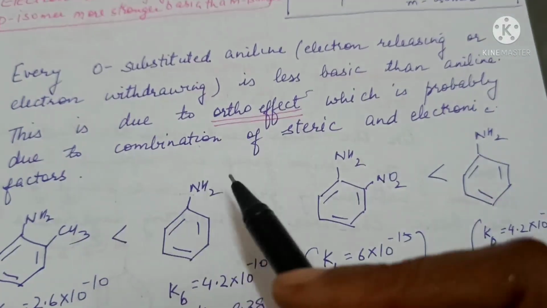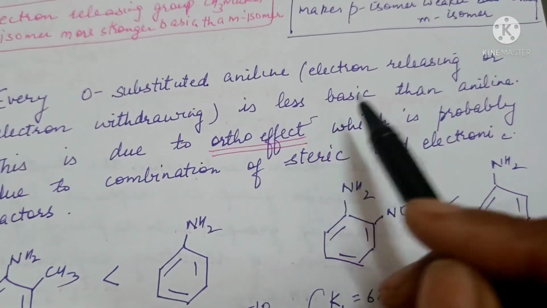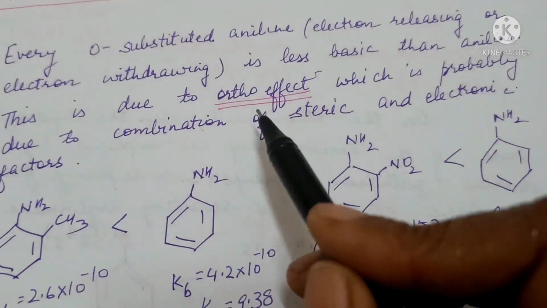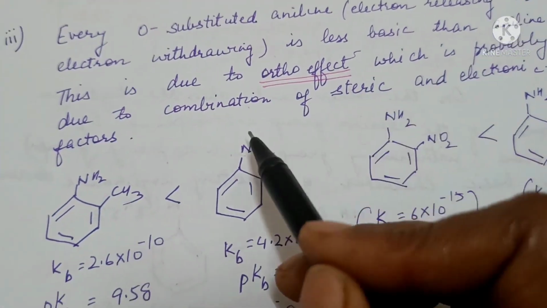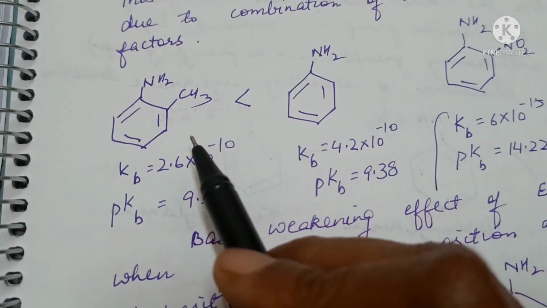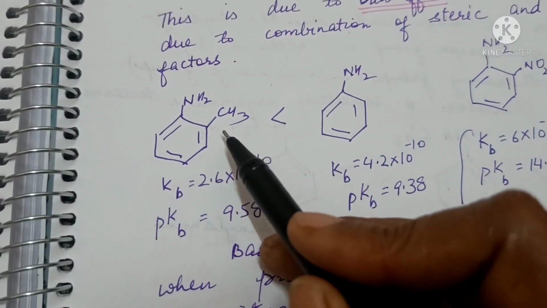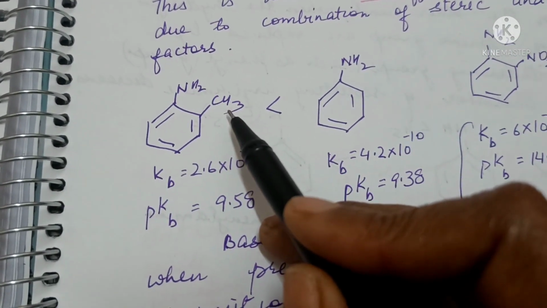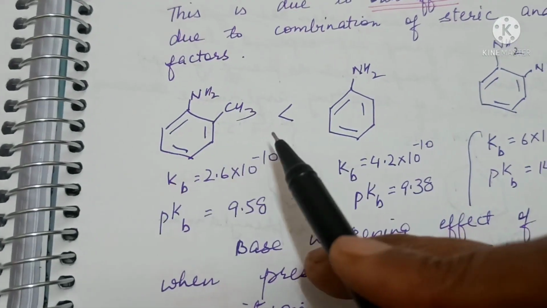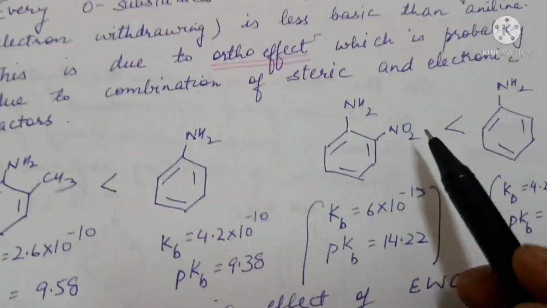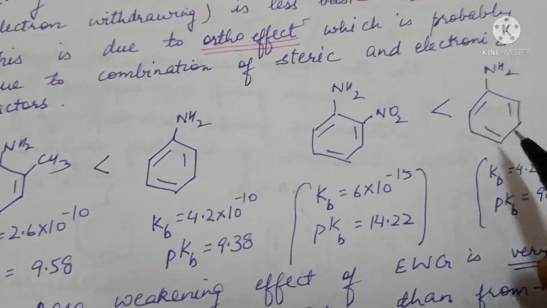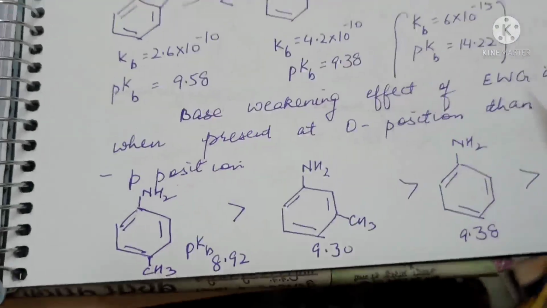Also, ortho-substituted anilines, whether the group is electron withdrawing or electron releasing, are less basic than aniline. This is due to the ortho effect, which is due to a combination of steric and electronic factors. So even though the methyl group is electron releasing in nature, ortho-methyl aniline will be less basic than aniline. Ortho-nitroaniline will also be less basic than aniline.